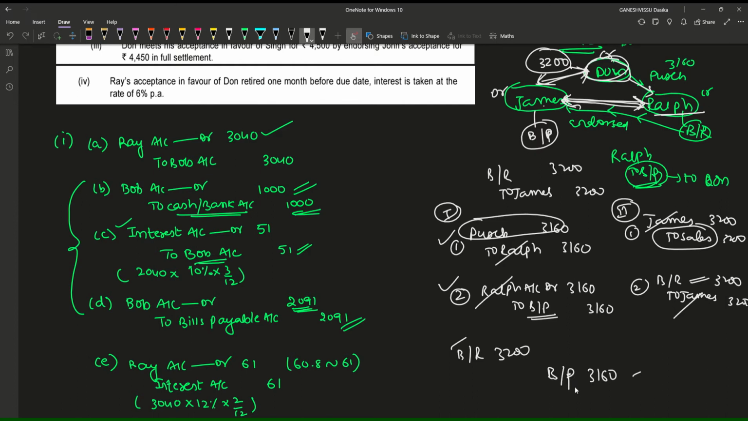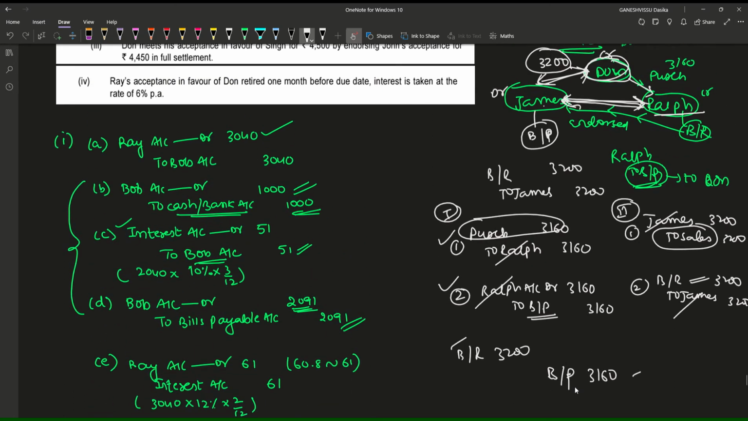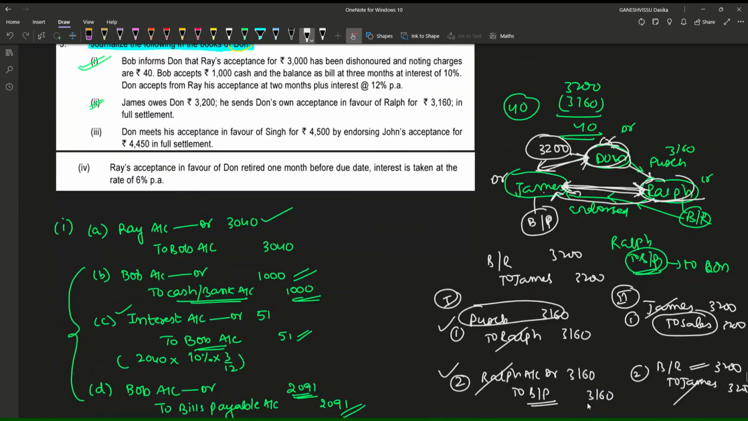With James or with Don only? With Don only he is having. In the middle case, Ralph has endorsed the bill to James. What bill has been endorsed? The acceptance which has been given by Don to Ralph has been endorsed to James. So he wants to settle this bills payable against this bills receivable, by earning some discount, 40 rupees.